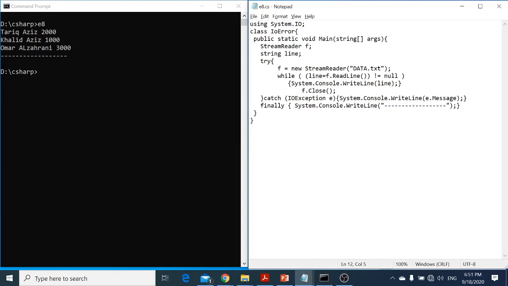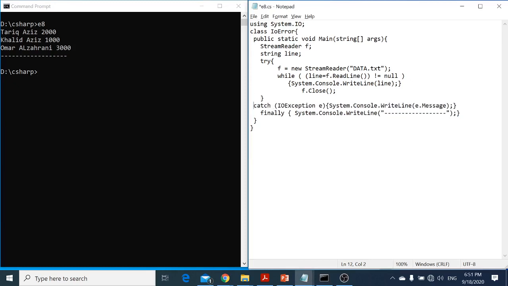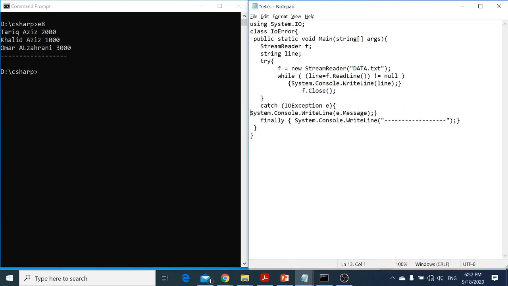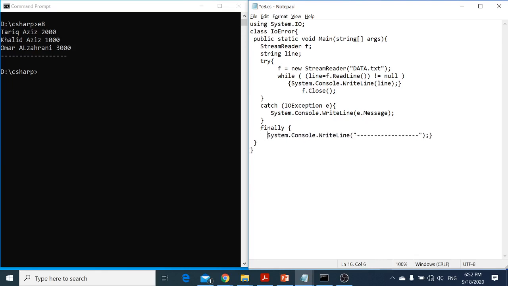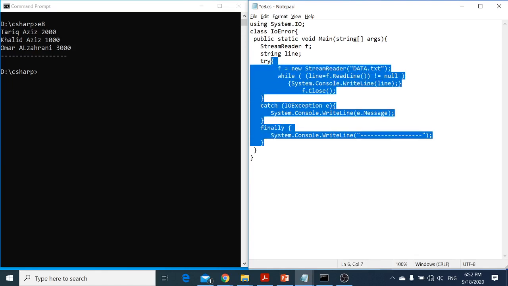Okay, keep in mind this. So let me make it more visible, this code. This is my catch block, and this is my finally block. You see that? So this is all one part.